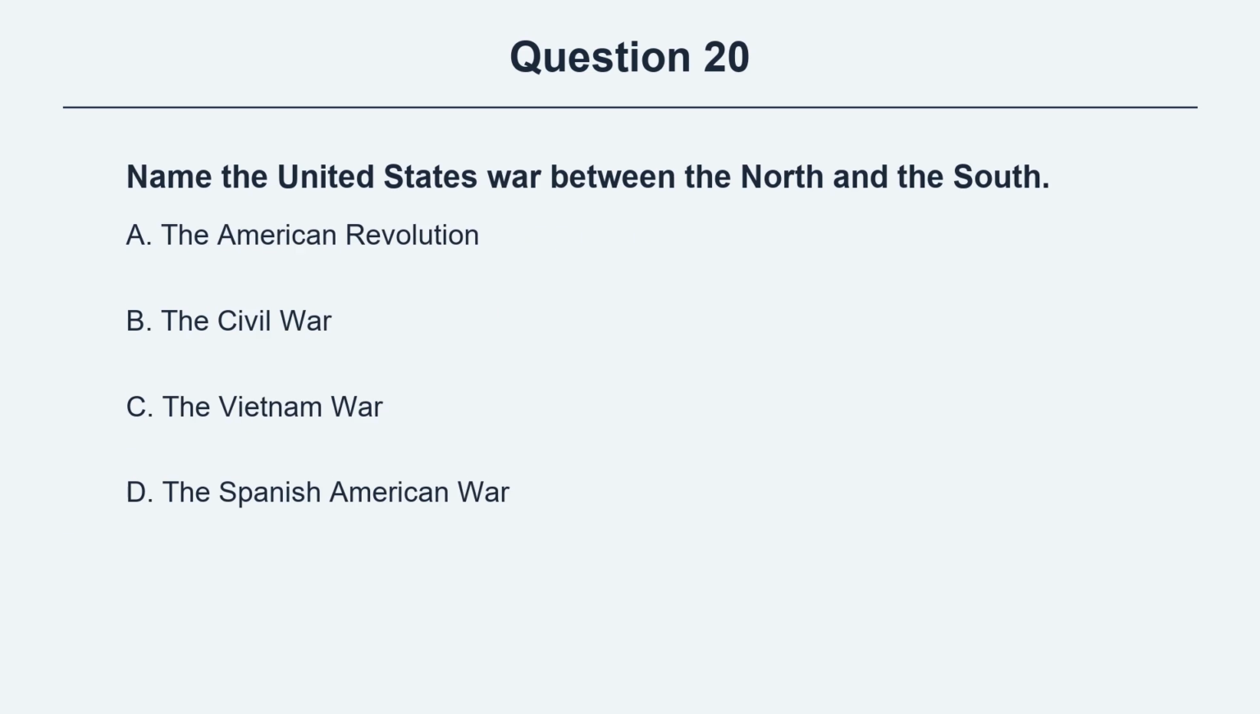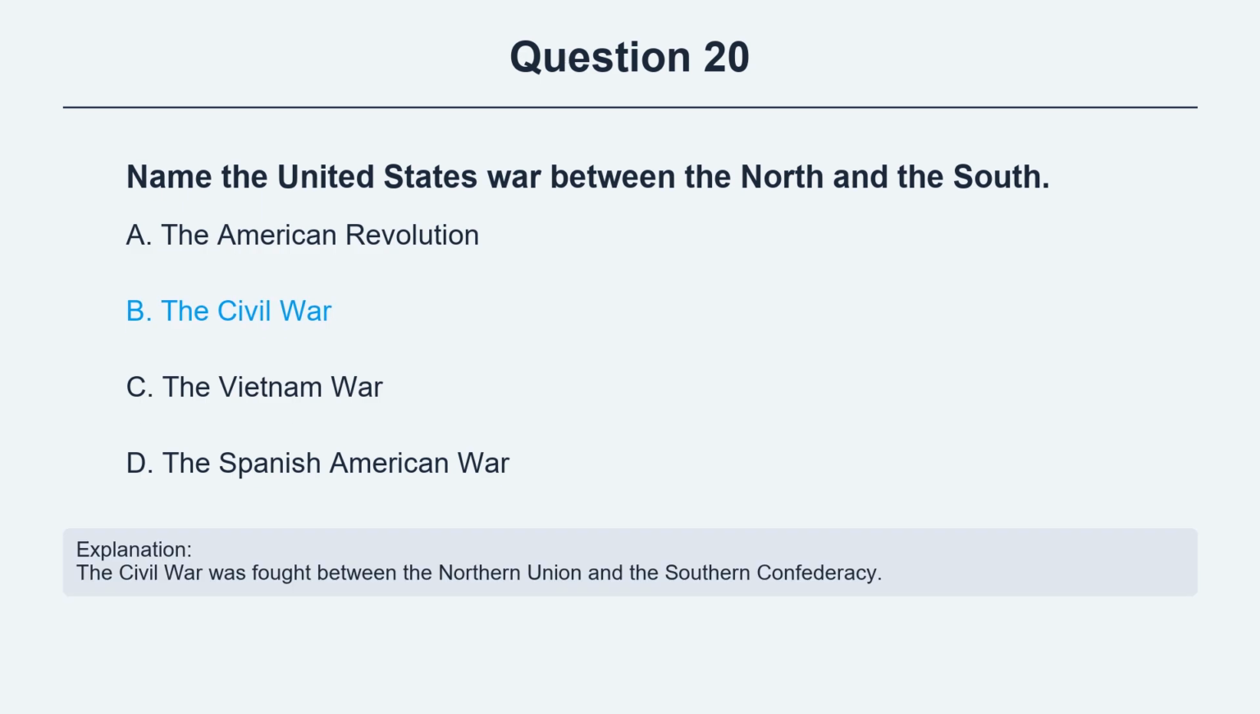Question 20. Name the United States war between the North and the South. Option A, the American Revolution. Option B, the Civil War. Option C, the Vietnam War. Option D, the Spanish-American War. The correct answer is option B, the Civil War. Explanation. The Civil War was fought between the Northern Union and the Southern Confederacy.